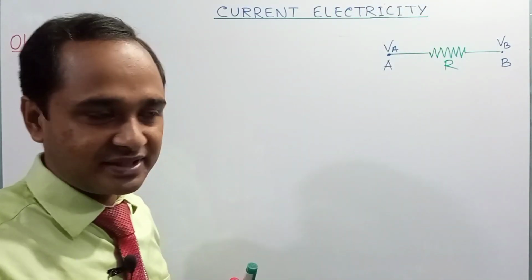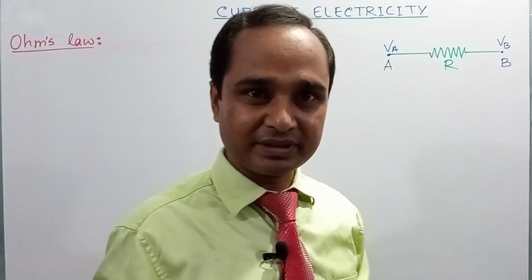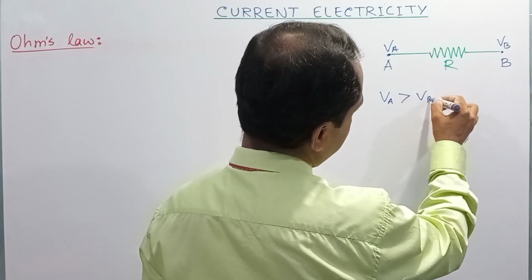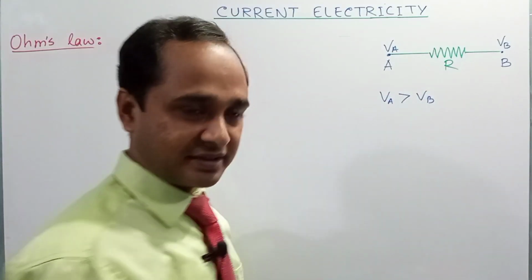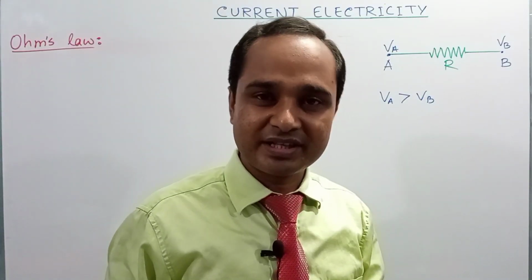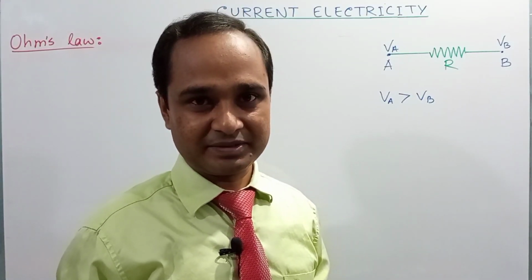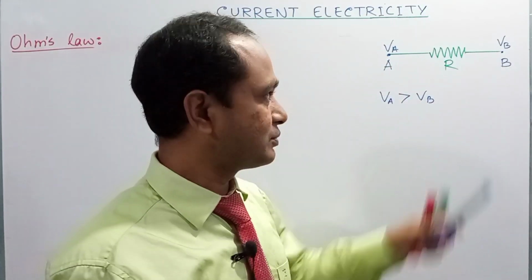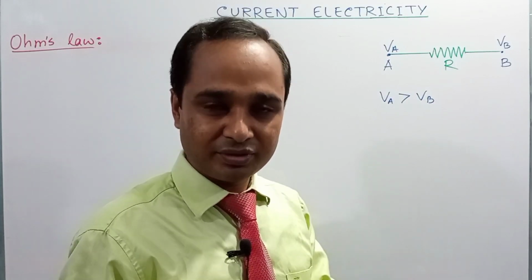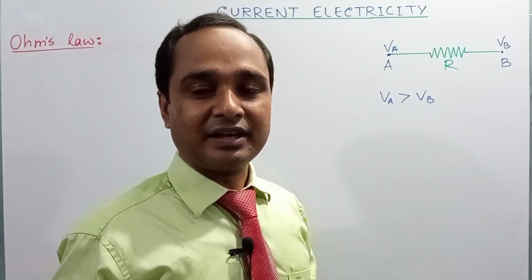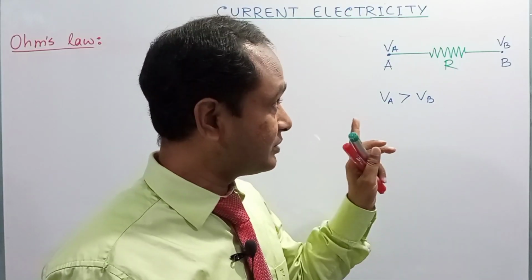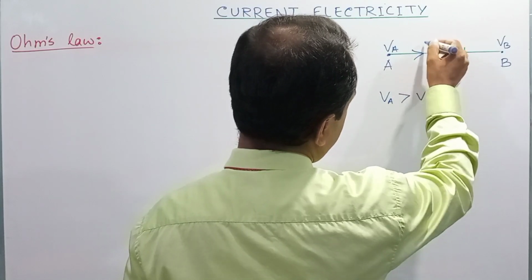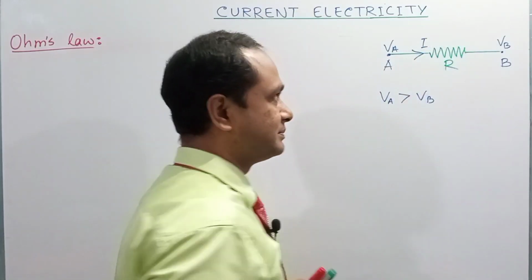If there is a difference between VA and VB, if VA is greater than VB, that is, if there is a difference in potential, there is a flow of electric current. Since VA is greater, the potential of A is higher and the potential of B is lower. And you know from our previous topic that electric current will pass from higher potential to lower potential. So the direction of electric current will be A to B.